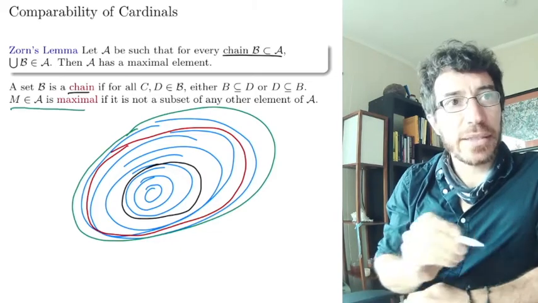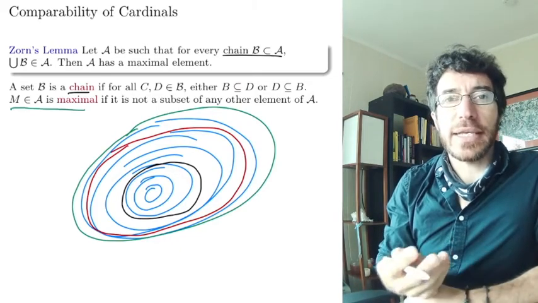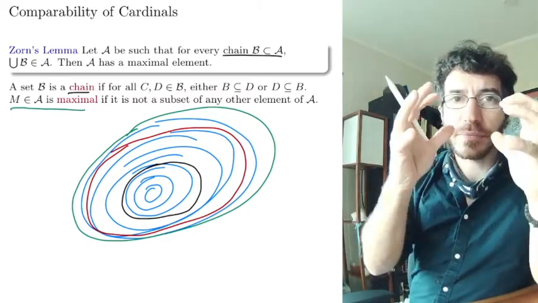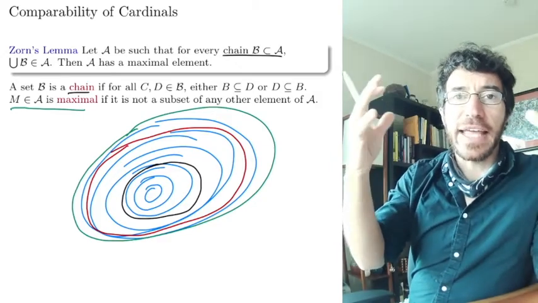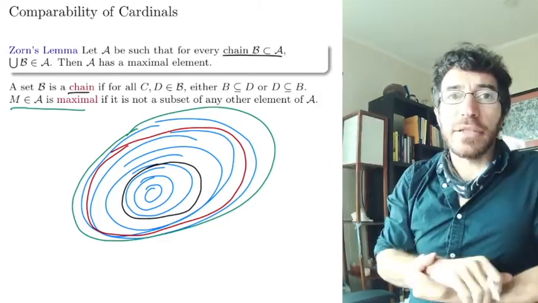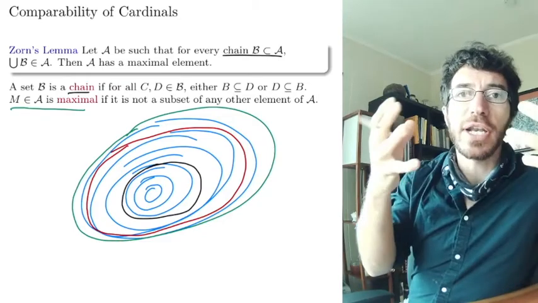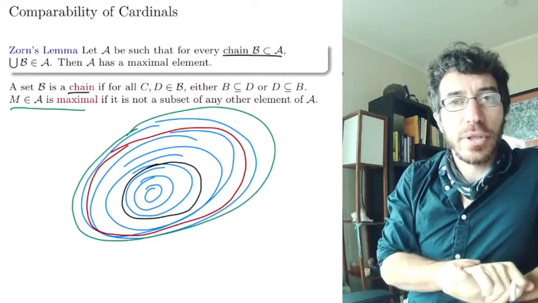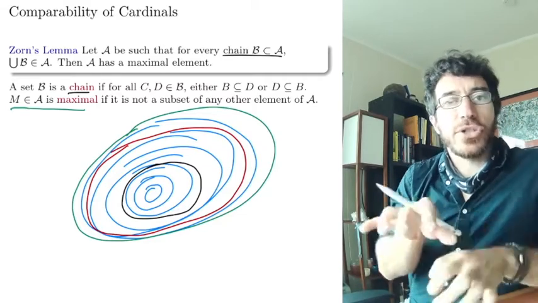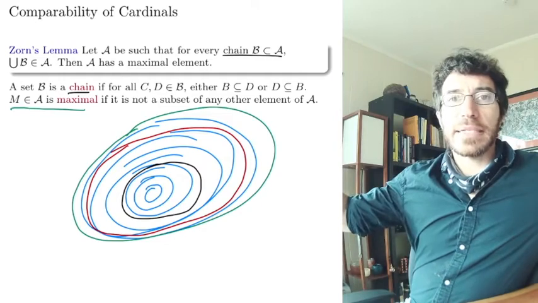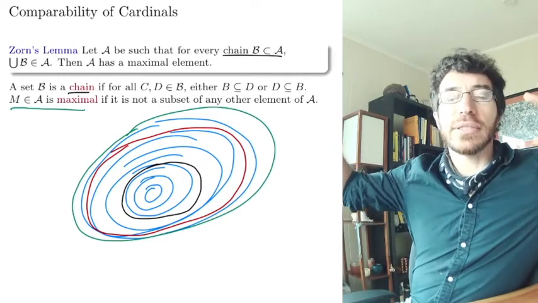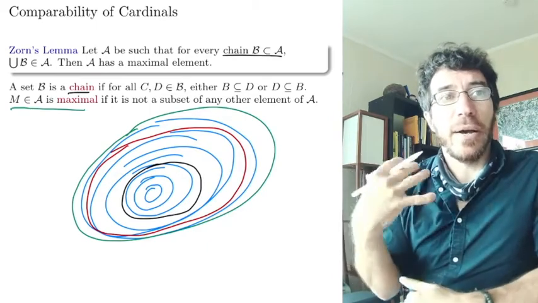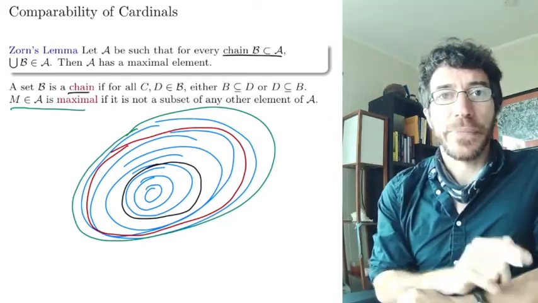A maximal element of A is one that is not a subset of any other element of A. So it's maximal and you cannot add any more elements and also get an element of A. So within the collection A, this M is maximal because you cannot make a bigger set that also belongs to A. There could be many maximal sets, because you can have incomparable sets that are maximal and none of them you can increase, but they are not subsets of each other. So there could be many maximal sets. Zorn's lemma tells you that there exists at least one.